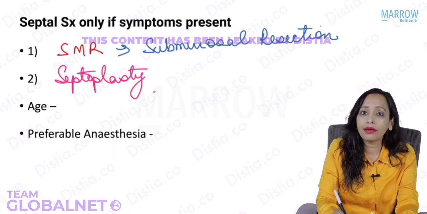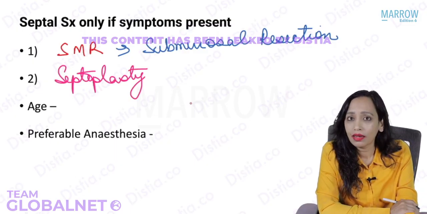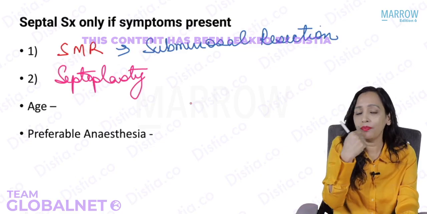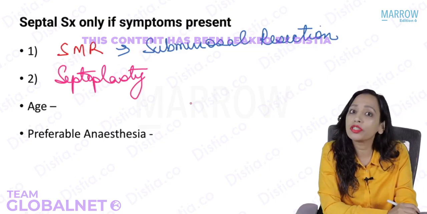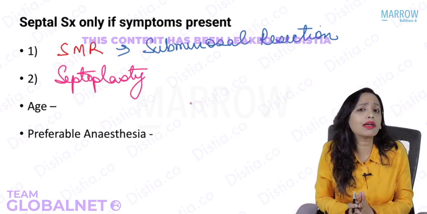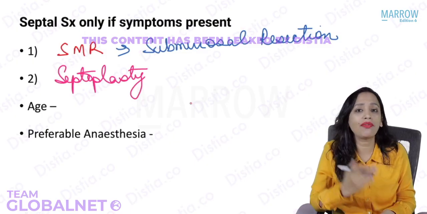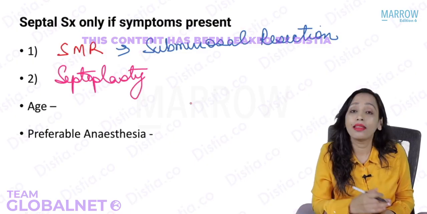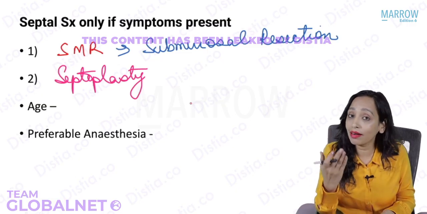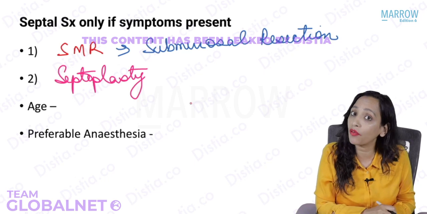Before that, what is the age? Is age also a criterion? Yes. In this area we have the secondary centers of ossification, which completely fuse when the complete facial development occurs, and that is by 17 years of age. If we operate in this area before 17 years of age, the deformity can recur, or there can be additional deformity because we are damaging the secondary centers of ossification.